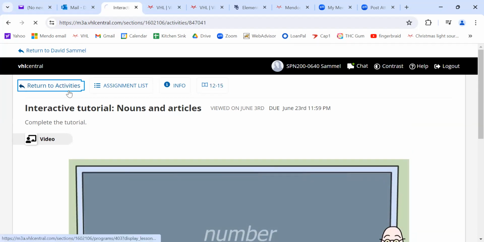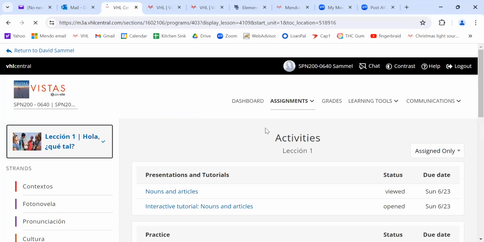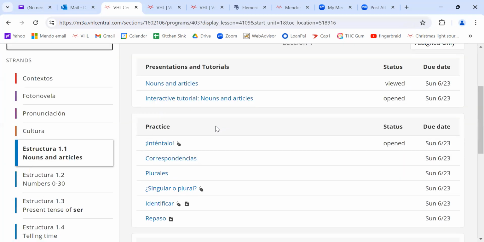Now, let's return to activities, and I want to show you one more important thing about Vistas. This is critical, guys, because the computer really takes away a lot of points if you make a tiny little spelling error. So I'm going to show you what to do about that. Here's your first grammatical exercise. If you've read through this and watched this, you're ready to start on these things. So here we go. Let's check it out.